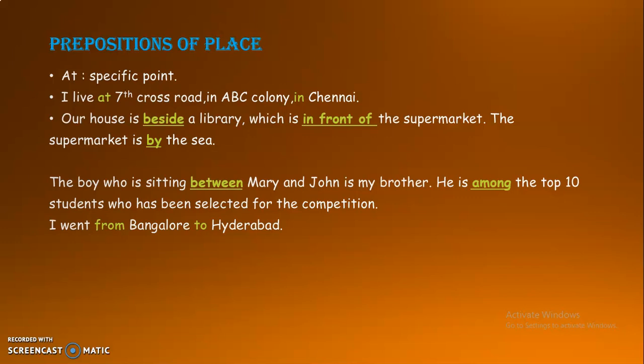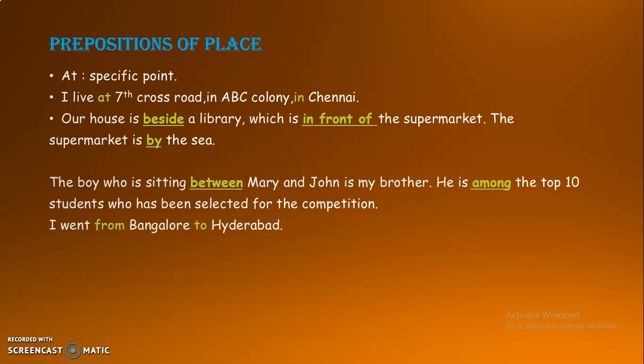Our house is beside a library. So beside is another preposition of place. Our house is located or situated beside a library, and the library is in front of the supermarket. And the supermarket is by the sea. That means it's nearby the sea. So these are some of the prepositions of place.